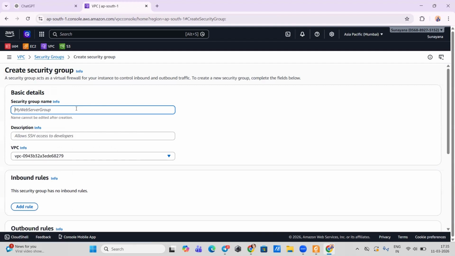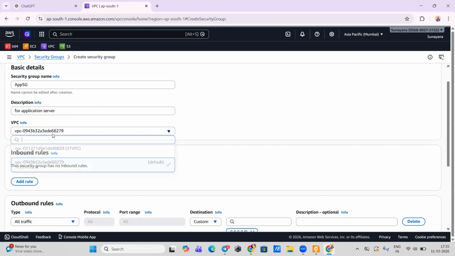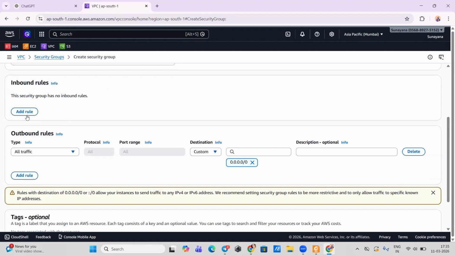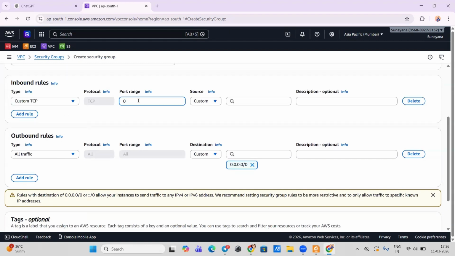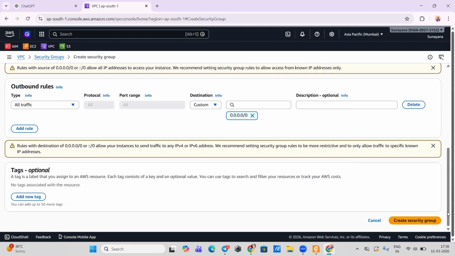Next one would be for app SG. This is for the application server. In inbound, you can write 8080. You can say anywhere. Okay, and for outbound also you can allow all and just save.